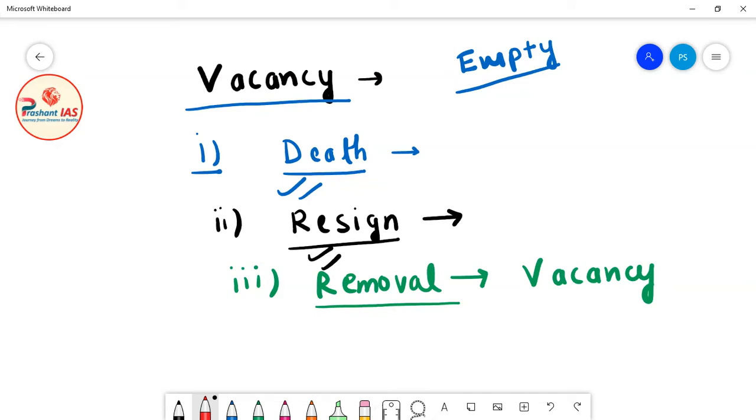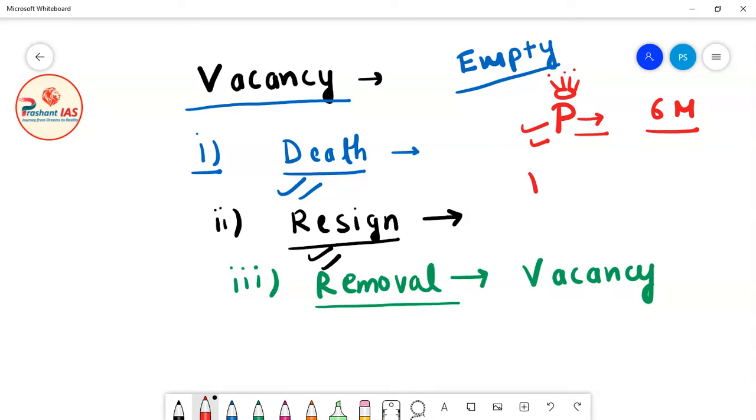Now friends, I have told you in the lecture on the President that if there is a vacancy in the office of the President of India, then the Election Commission has to organize the elections. The Election Commission of India has to conduct the elections within 6 months. So in the case of the President of India, the Election Commission has to conduct the election within 6 months.